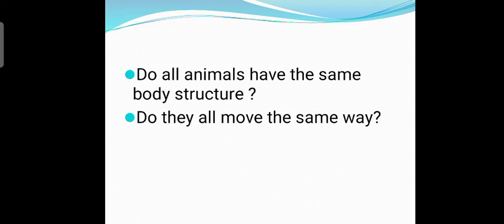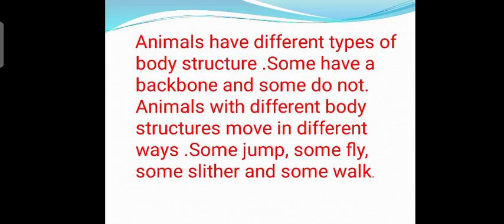You just pause your video and think and try to answer these questions. Do all animals have the same body structure? Do they all move in the same way? Let's see. Animals have different types of body structure. Some have a backbone and some do not. Animals with different body structures move in different ways. Some jump, some fly, some slither, and some walk. The meaning of slither is sliding.